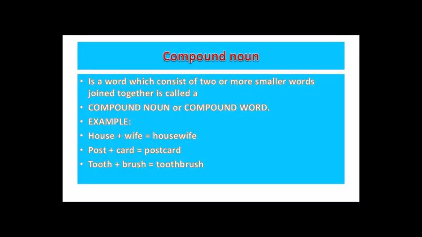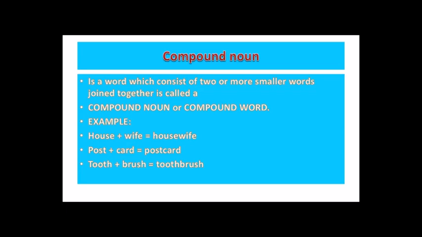Compound noun. It is a word which consists of 2 or more smaller words joined together. That is called a compound noun, or compound word. For example, house itself is a complete word, wife itself is a complete word, but when we join them together, it will become housewife. Housewife itself is a complete word and it is a compound word or compound noun.